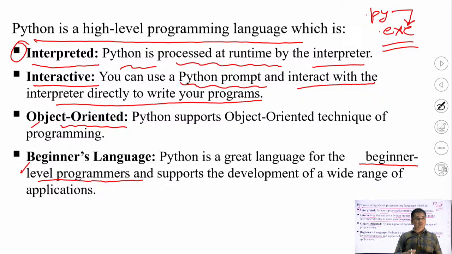If you know the basics of any programming language, then you can directly start using Python because its code is very easy to write as compared to other programming languages. Simply you can say its syntax is very easy to understand. There is no hard and fast syntax you need to learn to write a program in the Python programming language.